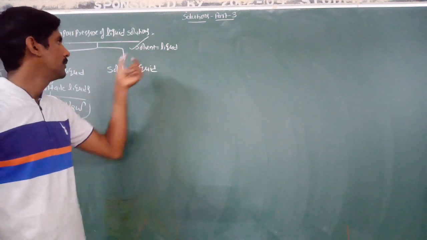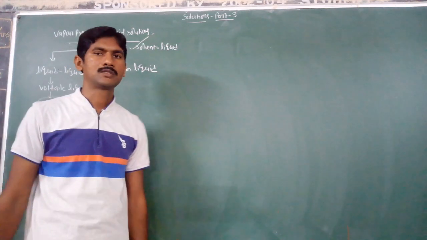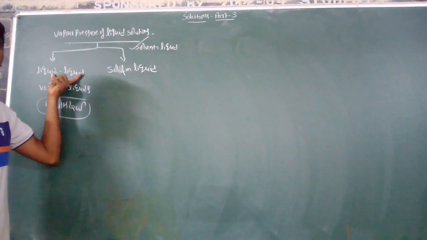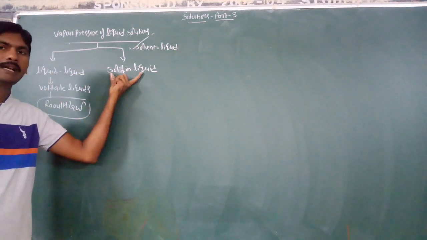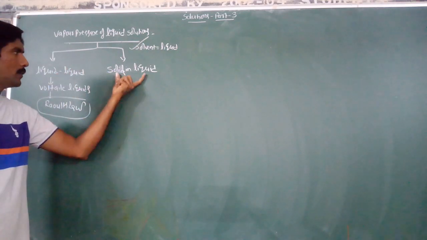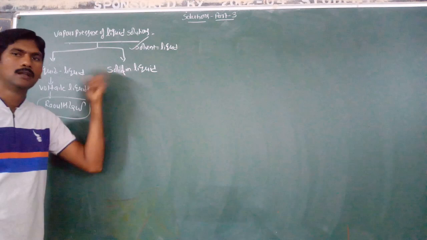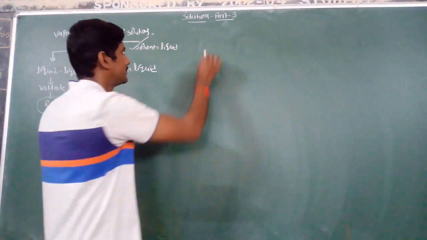Here we can discuss two systems: one is vapor pressure of liquid solutions, and the second is vapor pressure of solid-liquid solutions. Before discussing these two systems, what is vapor pressure?